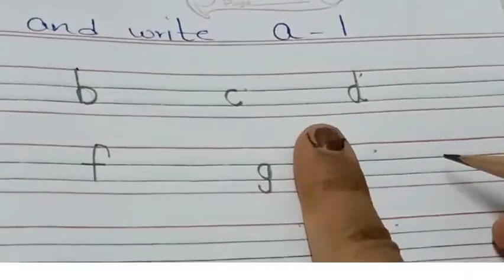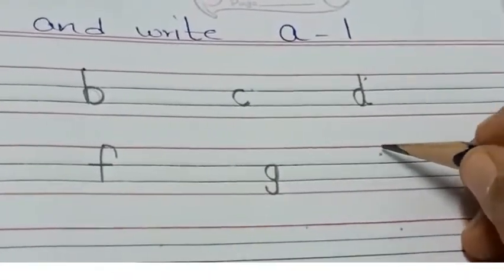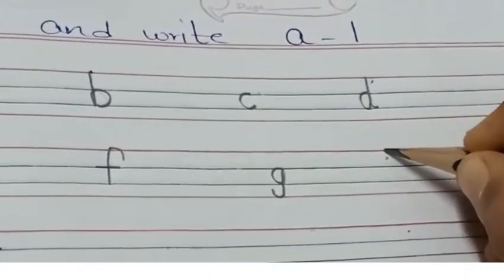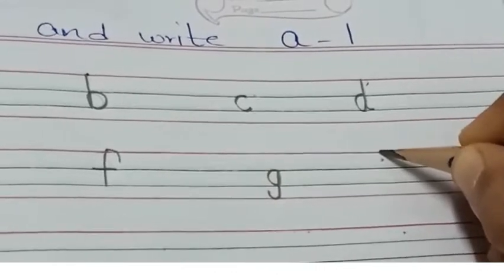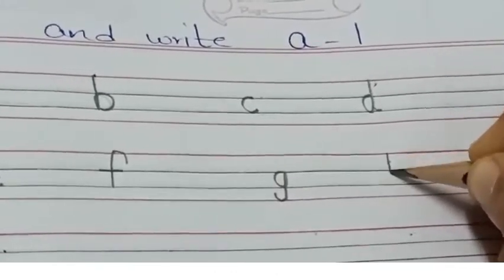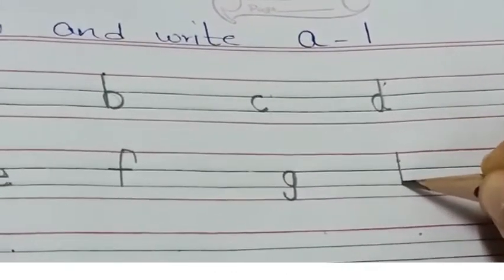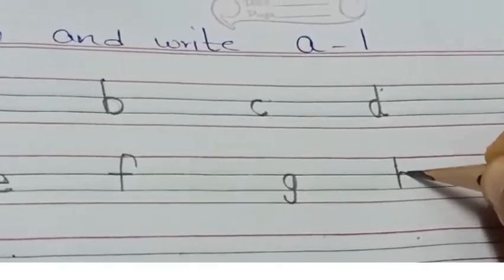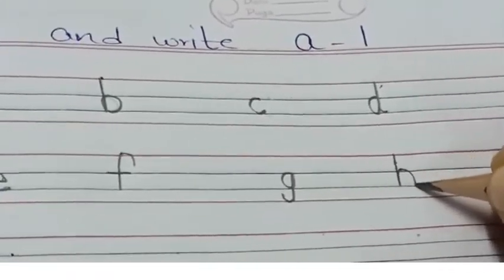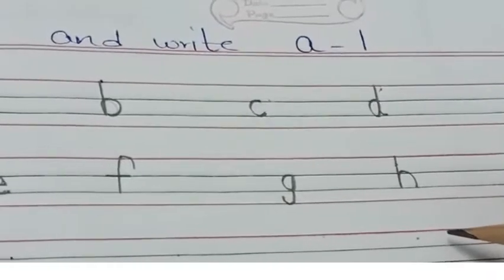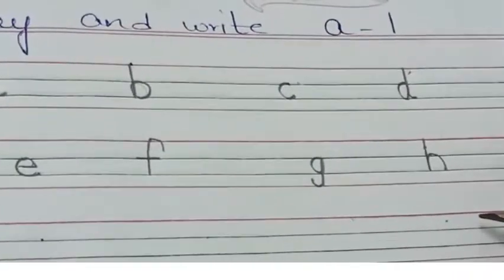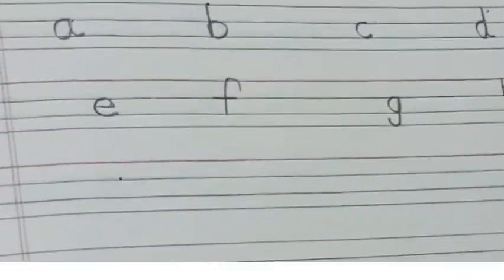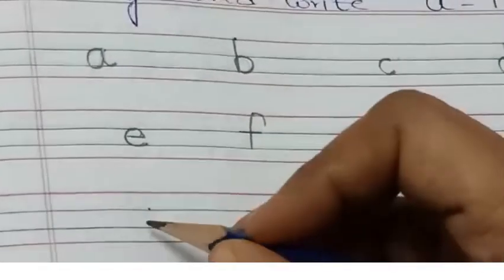One finger space. Now comes letter H. Keep the pencil on the standing line. Red line. Draw a standing line and a curve. This is how we write small letter H.